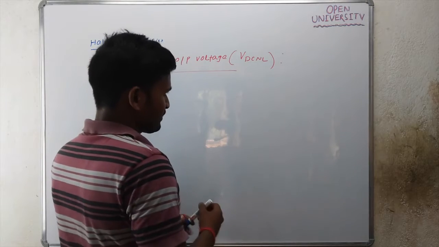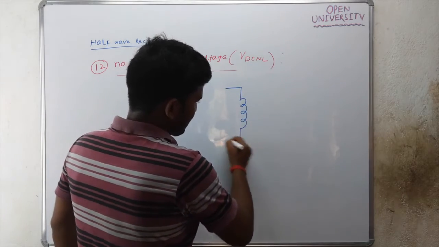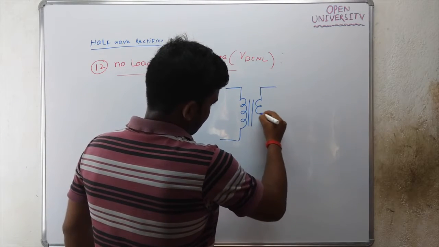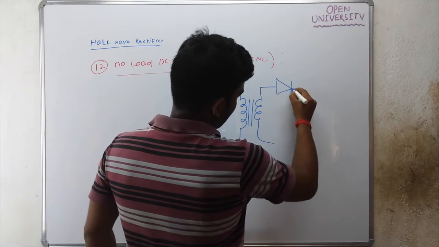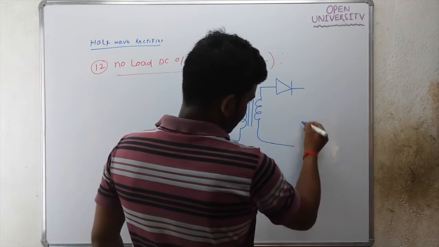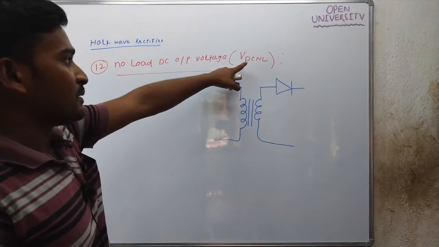You see, this is your half wave rectifier. This is your secondary winding. This is the diode, and there will be some resistor connected, that is RL, the load. And what is VDCNL?